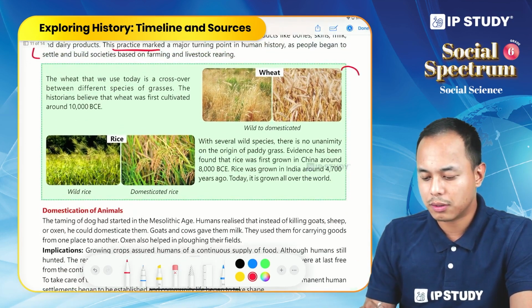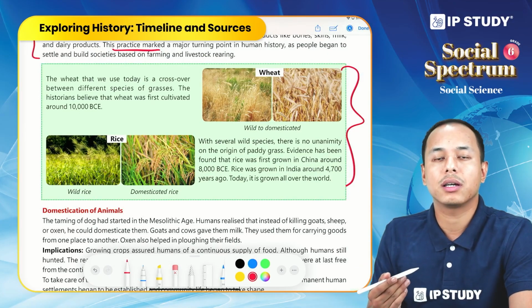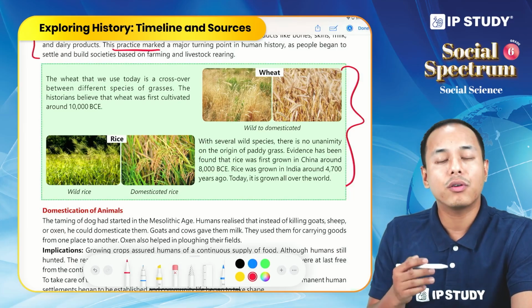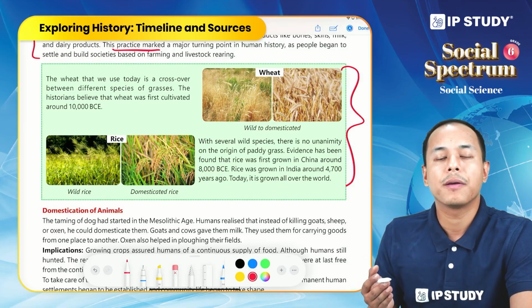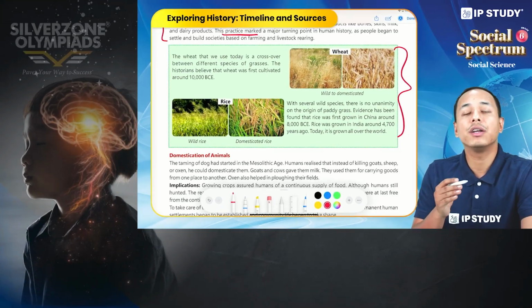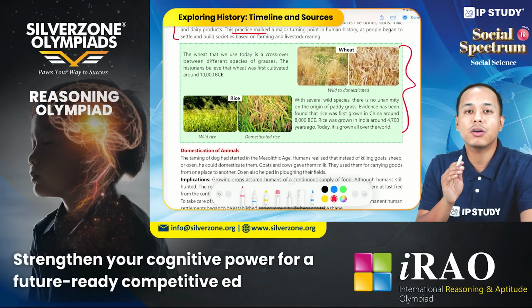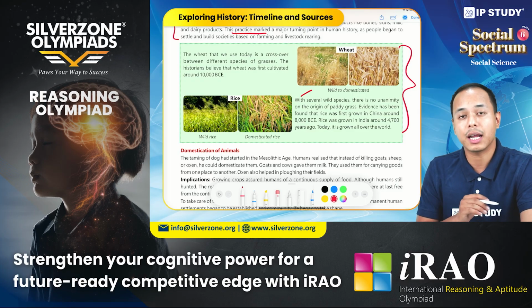So in this box, there is brief information about how the domestication of crops evolved. Before, we had wild wheat. Now, with the correct cross selection of different breeds, we today have got the best species of wheat. The same goes for rice.